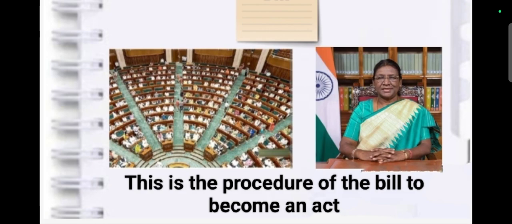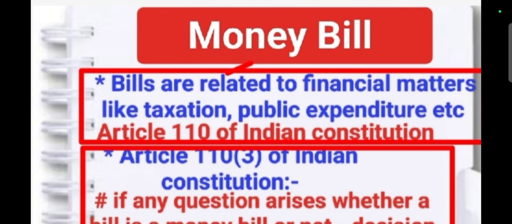So Lok Sabha to Rajya Sabha, Rajya Sabha to the president. When the bill is signed by the president, then the bill becomes an act. This is the procedure by which a bill becomes an act. Act means it was adopted and accepted by the Lok Sabha, the Rajya Sabha and the president also. Then it is known as an act.